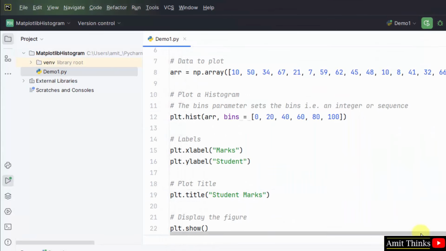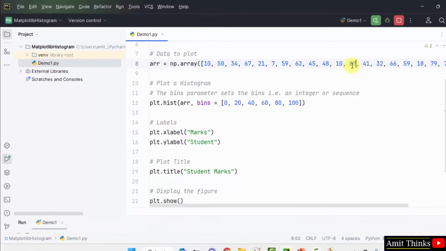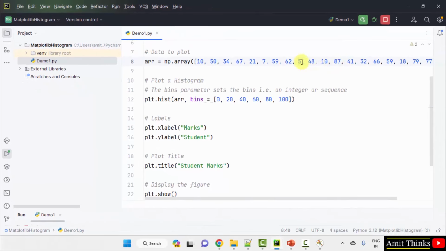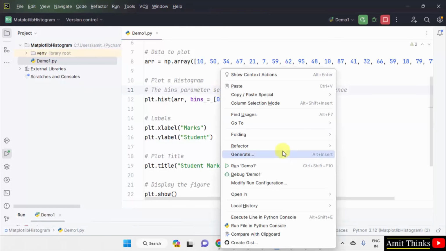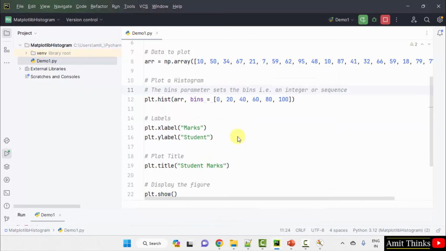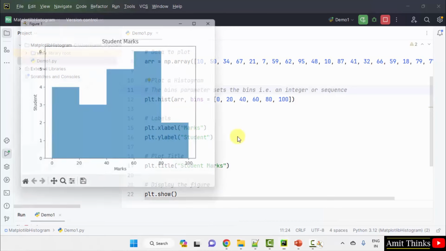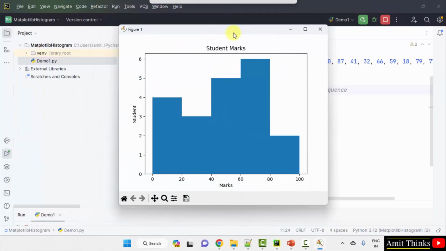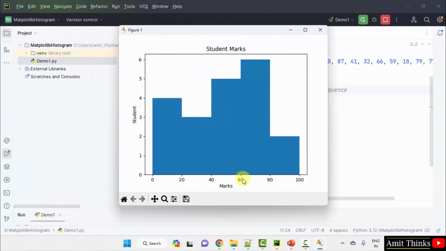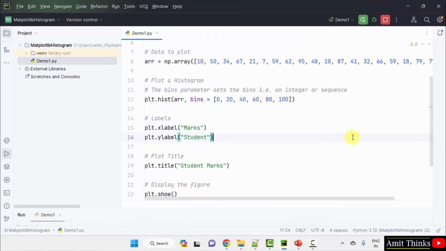What I can do to explain the concept, let's say I'll set this to 87 and this to 95. Now what will happen? Right click, run. Stop and rerun. This will explain the concept completely. Here it is. Now you can check. Most of the students got marks in the range of 60 to 80, and after that comes 40 to 60. Okay. So in this way, guys, you can plot a histogram.